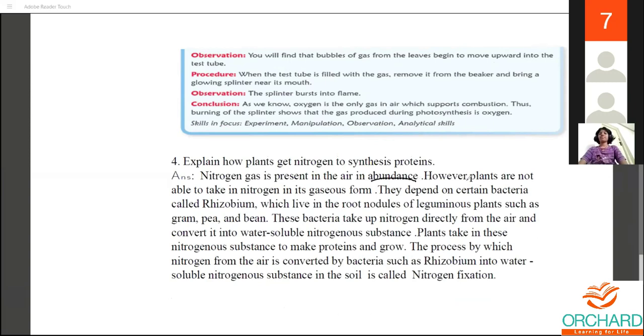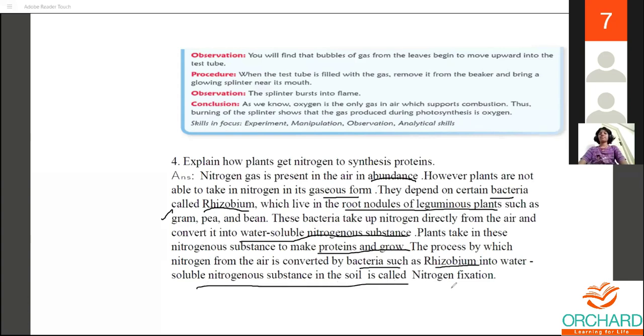However, the plants are not able to take in nitrogen in its gaseous form. So they depend on certain bacteria called rhizobium, which live in the root nodules of leguminous plants such as gram, pea, and bean. The bacteria take up nitrogen directly from the air and convert it into water-soluble nitrogen substances. Plants take in these substances and make protein to grow. This process by which nitrogen from the air is converted by bacteria such as rhizobium into water-soluble substances is called nitrogen fixation. So this will be your last question.